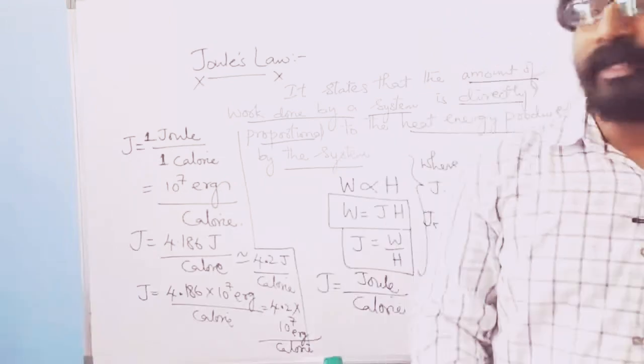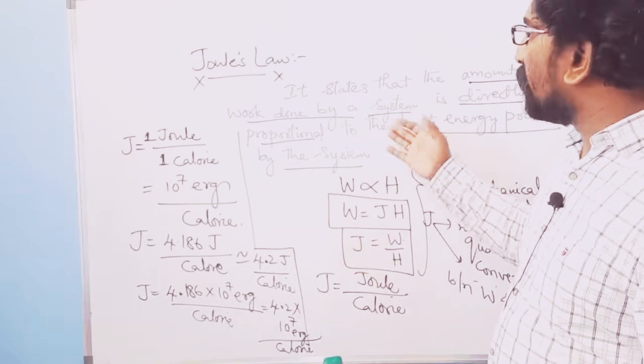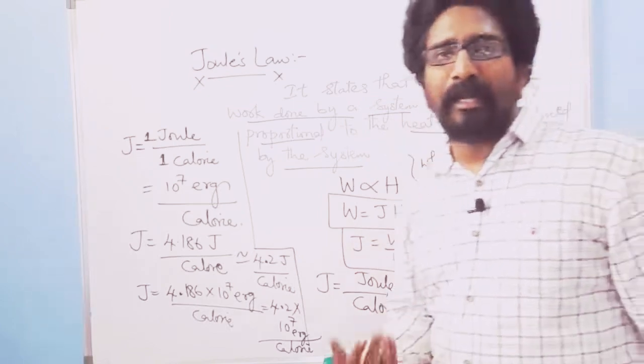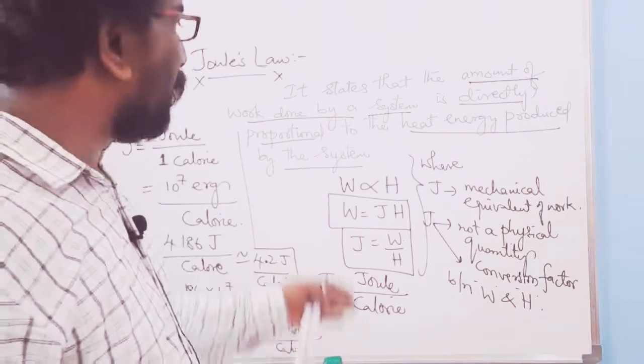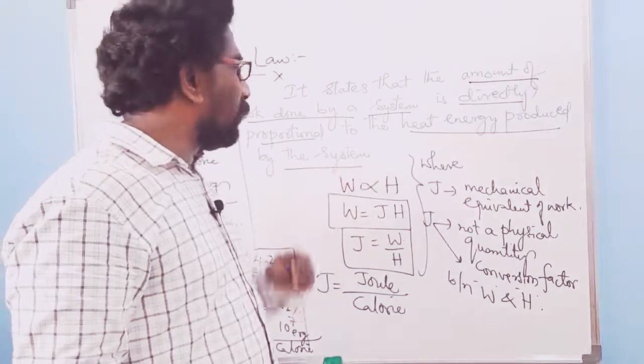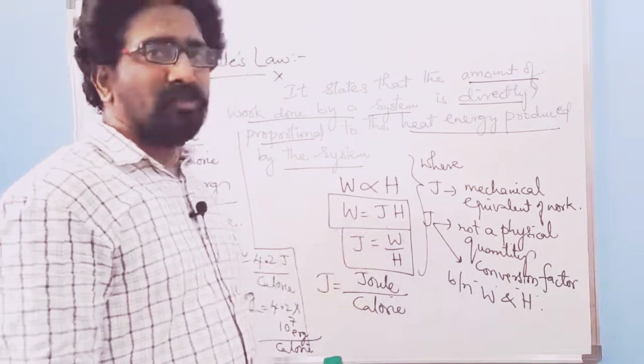In terms of thermodynamics, Joule's law is nothing else but the amount of work done by a system, which is directly proportional to the amount of heat produced by the system. That's why we have written it as W is directly proportional to H. W is equal to J into H. J is equal to W over H.